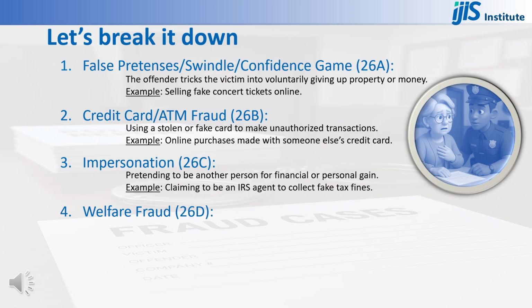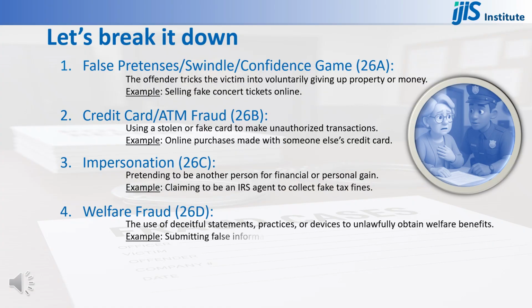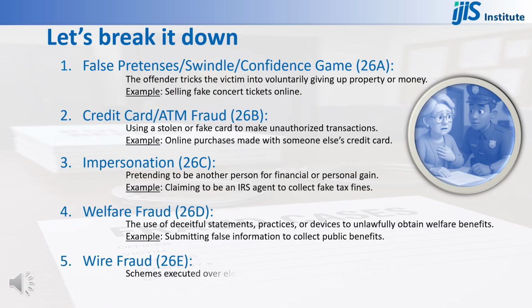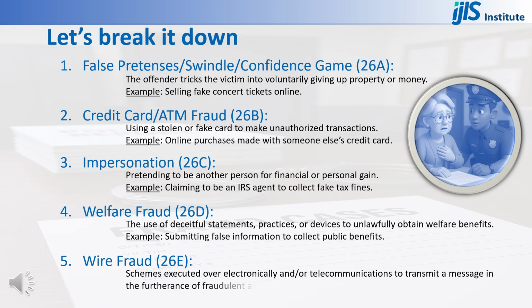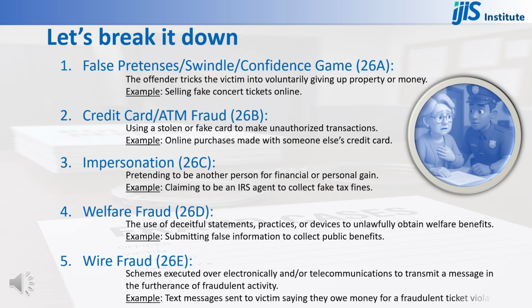Fourth, welfare fraud. The use of deceitful statements, practices, or devices to unlawfully obtain welfare benefits. Example, submitting false information to collect public benefits. Fifth, wire fraud. Schemes executed electronically and/or over telecommunications to transmit a message in the furtherance of fraudulent activity. Example, text messages sent to victim saying they owe money for a fraudulent ticket violation.